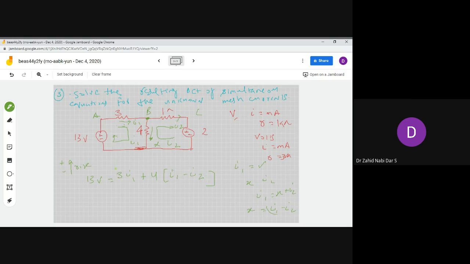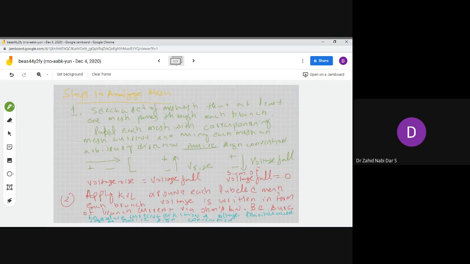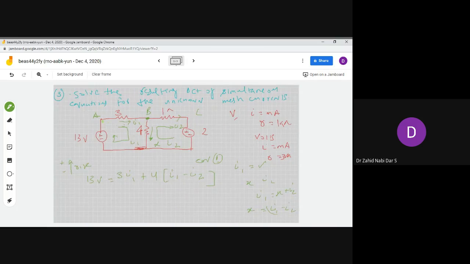So this is voltage rise is equal to voltage fall. No problem you should have. This is equation 1. So what we did, if you just notice here, is select a set of meshes. So we selected a set of meshes. First we have to label A, B, C.